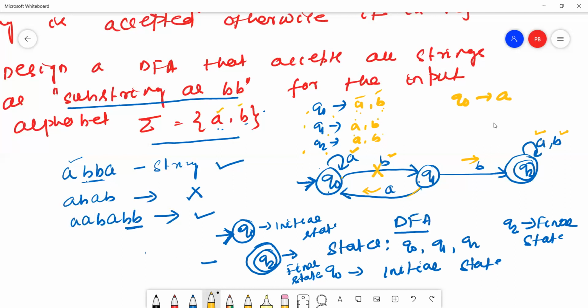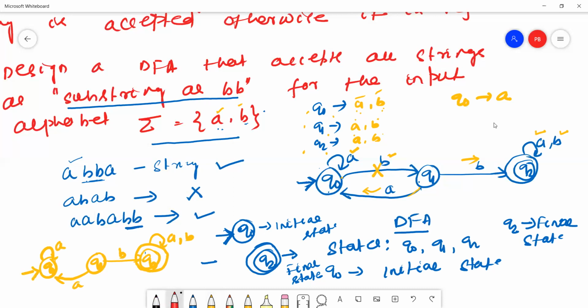For example, suppose Q0, Q1, Q2. Q0 is my initial state, this is A, this is B, this is my final state, this is A comma B. Is this a DFA or not?